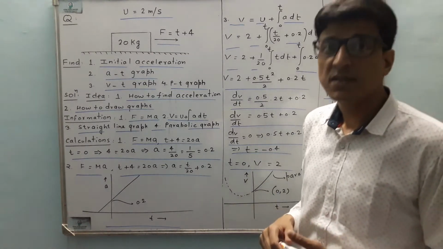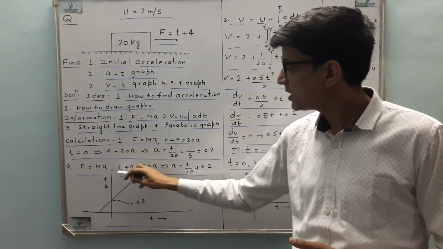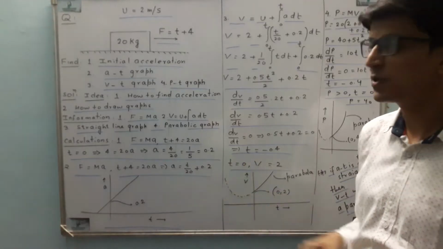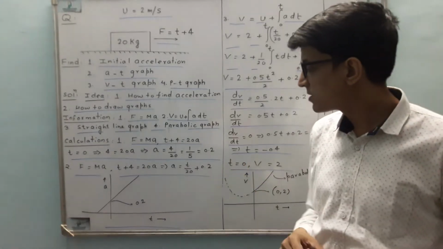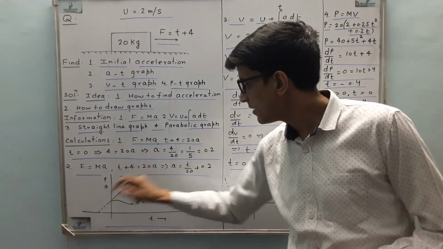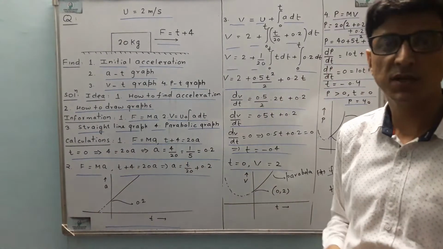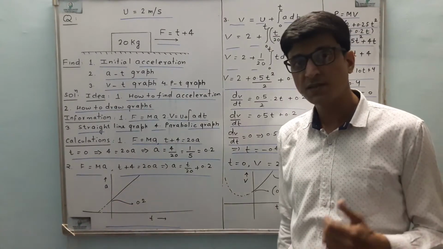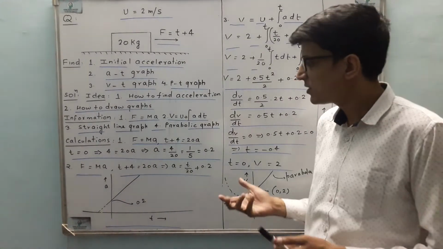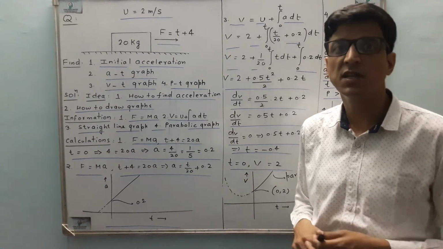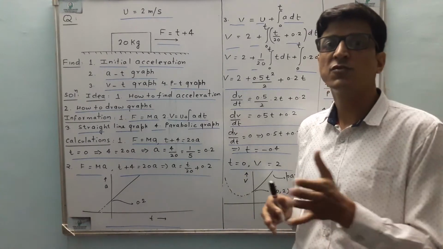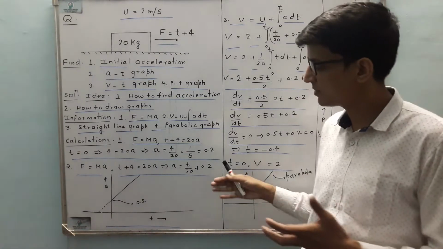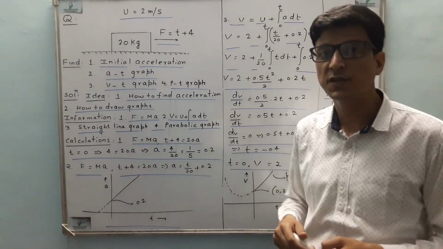Let's find the instantaneous acceleration. F is equal to ma, t plus 4 is 20a. That gives you a is equal to t by 20 plus 4 by 20, which is 0.2. So we know that it's the equation of a straight line having positive slope and intercept 0.2. So that will be the shape of the graph. I have drawn this graph as dotted because time is not negative. It's possible to give a certain reference, but we assume that time moves forward and it's not possible to revert it back. So I have drawn this graph as a dotted one.